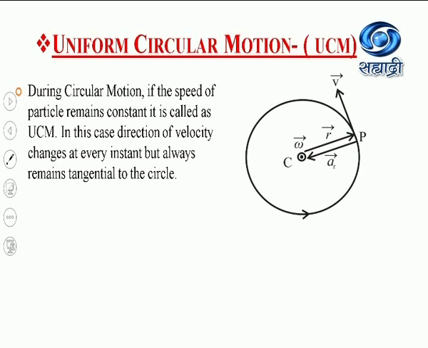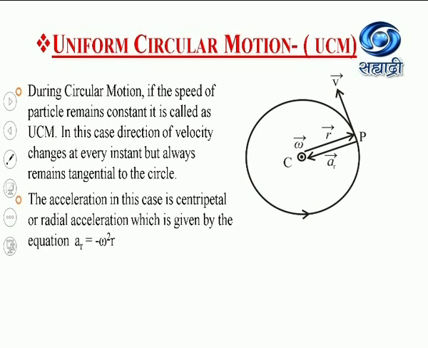Now, in 11th standard, we have learned that this centripetal acceleration is given by the equation a_R equal to minus omega square R. Now, why is the minus sign taken here? Because the direction of the radius vector and the centripetal acceleration are opposite. The radius vector is always away from the center, whereas the acceleration is towards the center.